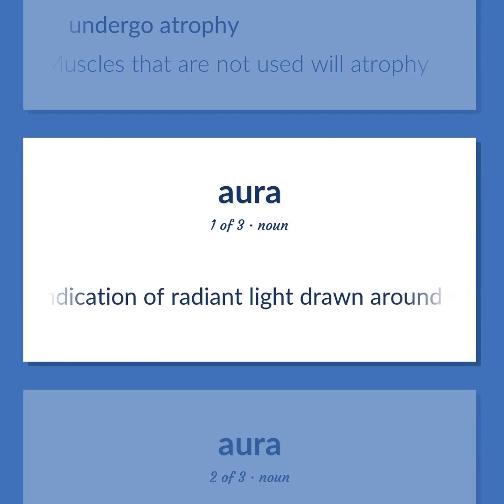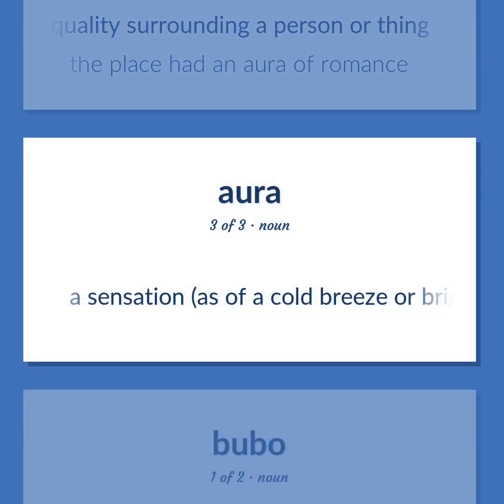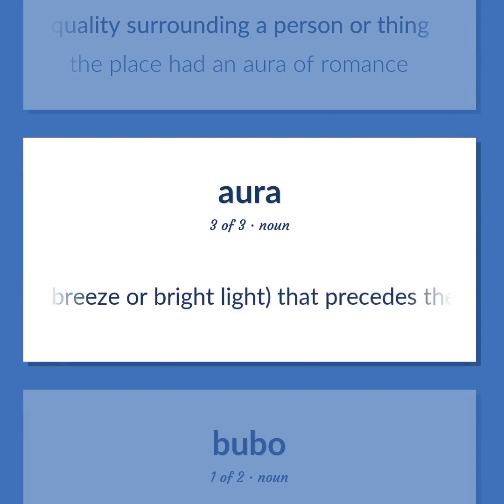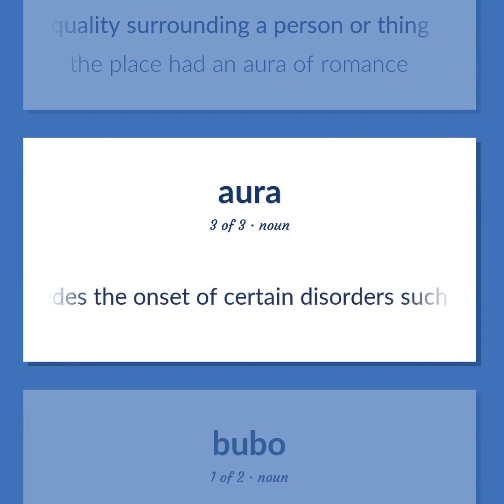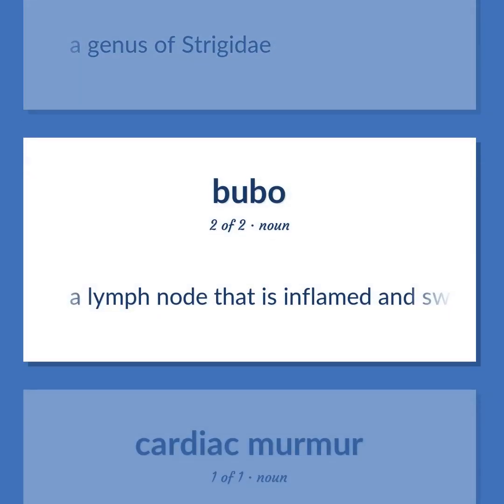An indication of radiant light drawn around the head of a saint. A distinctive but intangible quality surrounding a person or thing. The place had an aura of romance. A sensation, as of a cold breeze or bright light, that precedes the onset of certain disorders such as a migraine attack or epileptic seizure. A genus of Strigidae. A lymph node that is inflamed and swollen because of plague or gonorrhea or tuberculosis.